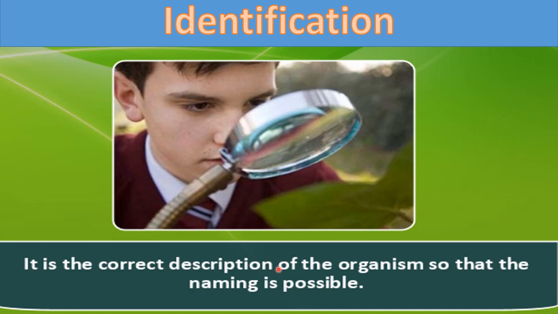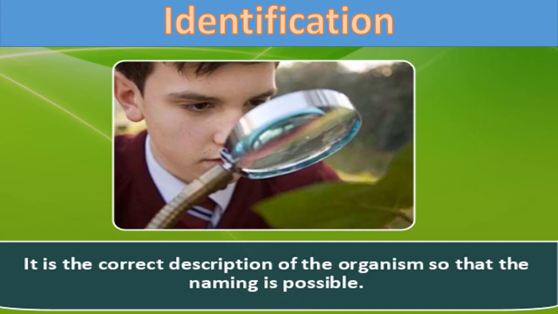Based on the characteristics like cell structure, developmental processes, internal organ structure, a correct description of the organism is given, so that the naming is possible. So you can say that correct description of the organism is called identification.